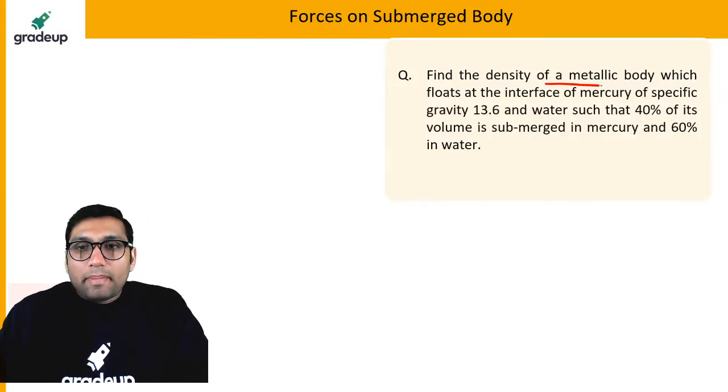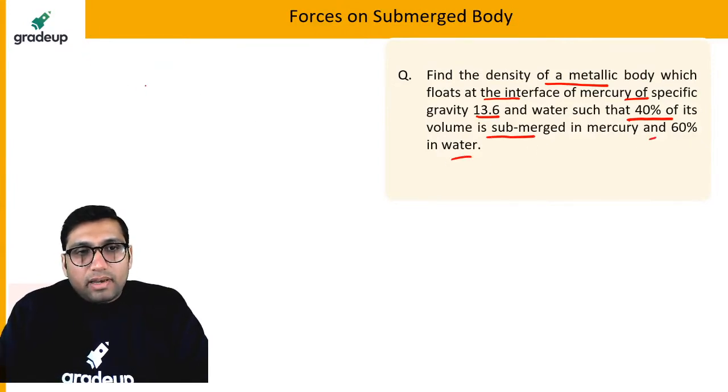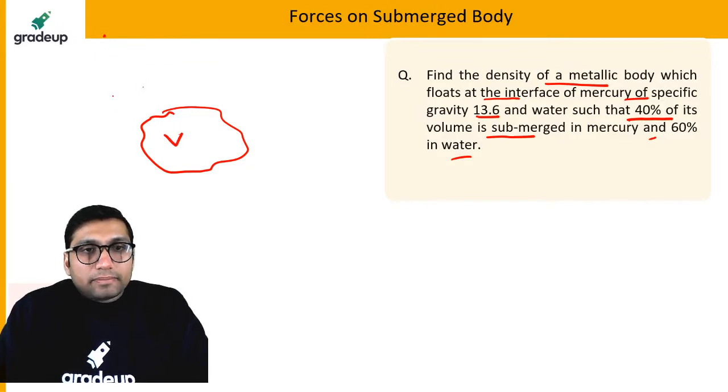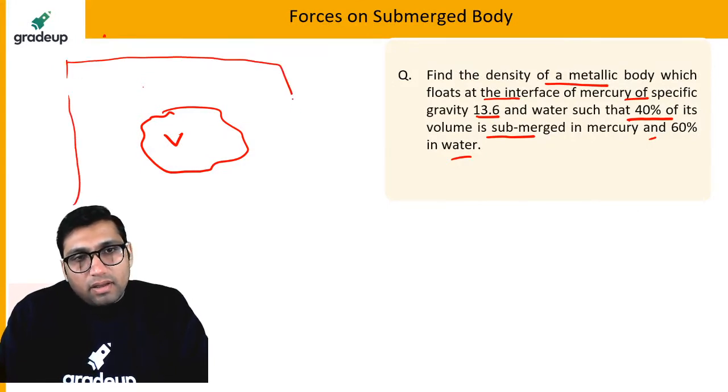Find the density of a metallic body which floats at the interface of mercury of specific gravity 13.6 and water, such that 40% of its volume is submerged in mercury and 60% in water. So we have a metallic body like this. It has some volume V, and 60% of the body is submerged in